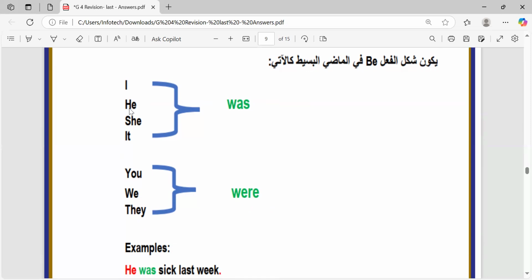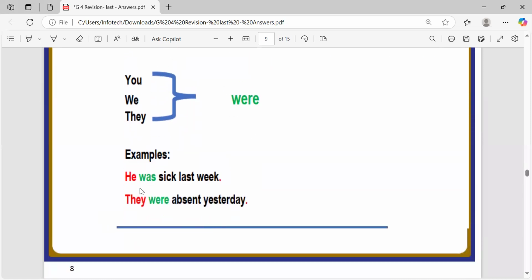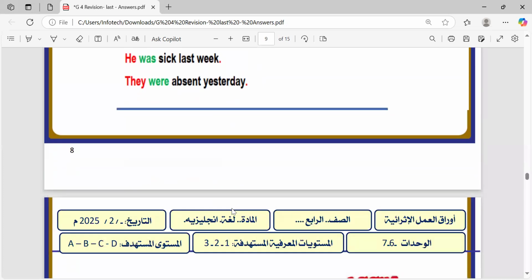And it's the same here. He was, when it's singular, or Ahmed was, she was, or Muna was, any other names. So it could be names, it could be pronouns as you find here. If the pronoun is singular, we choose was. Ali was, or he was. Fatima was, or she was. Got it? Okay. Examples: he was sick last week. They were absent yesterday.